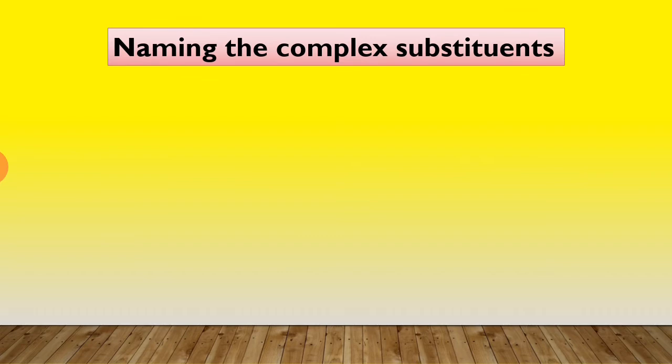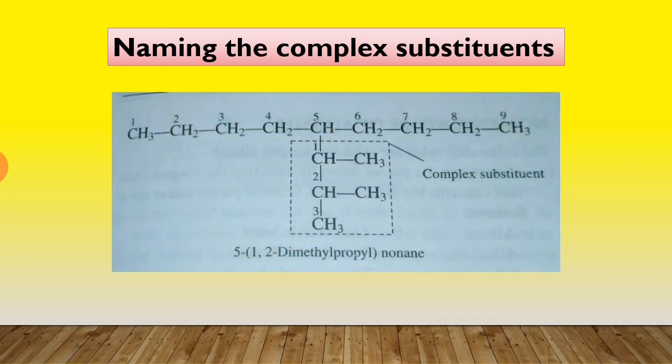Then last, naming the complex substituents. In this, if the substituent on the parent chain is complex, that is, it is branched, then it is numbered from 1 and the name of such a substituent is given in brackets to avoid confusion.